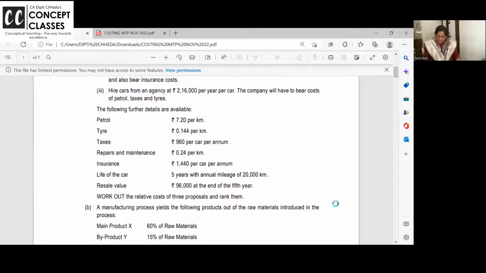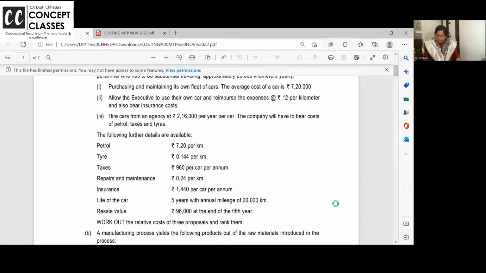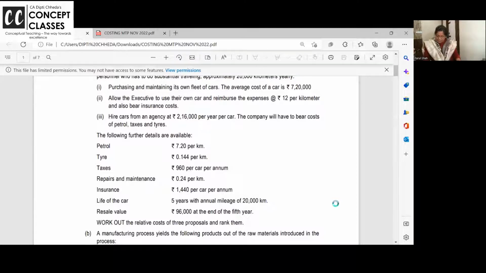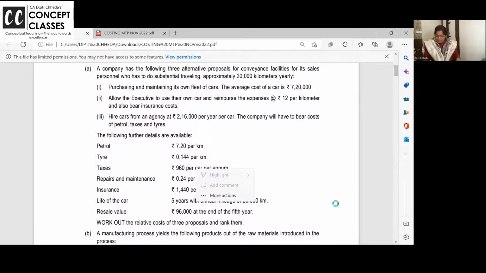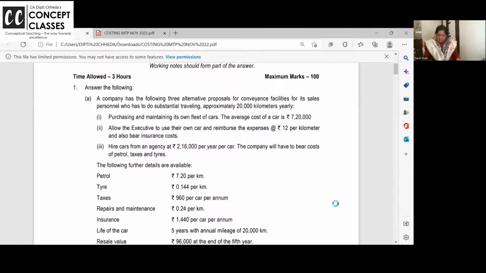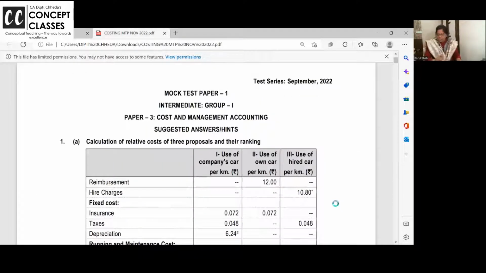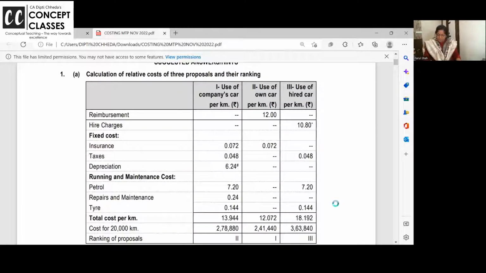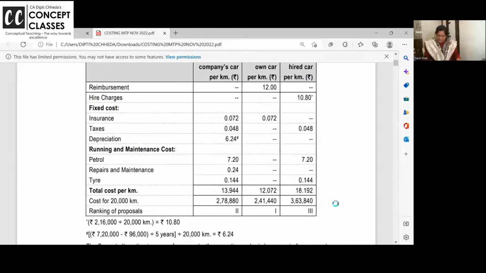So like this, you can calculate. The life of the car is given to you, cost of the car minus the scrap value divided by the number of years. This will give you annual depreciation. But in a year, how many kilometers is it going? 20,000. So just calculate all the costs per kilometer. Look at the screen now. I have gone to the answer. All the costs I have calculated here per kilometer. Insurance, a few though they are given.